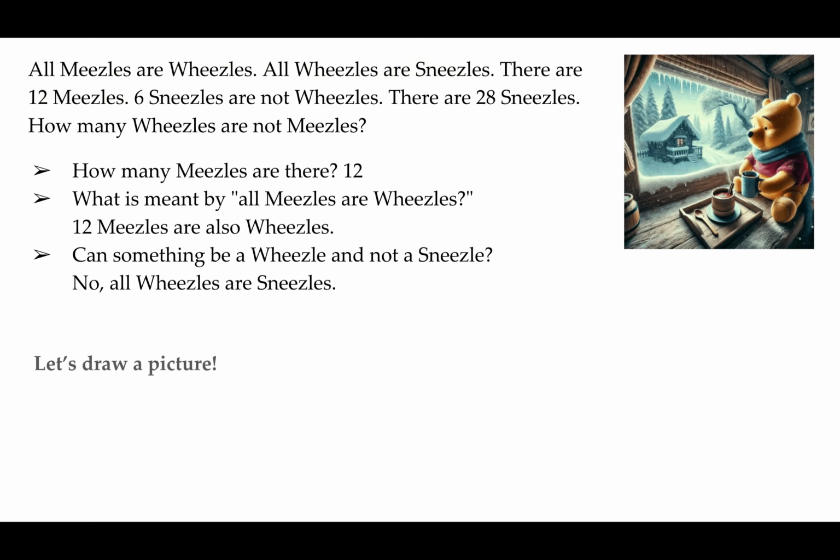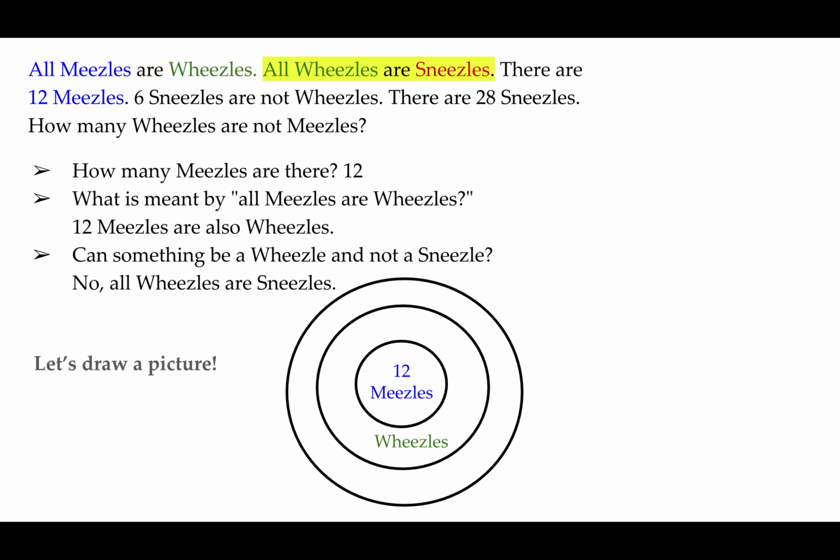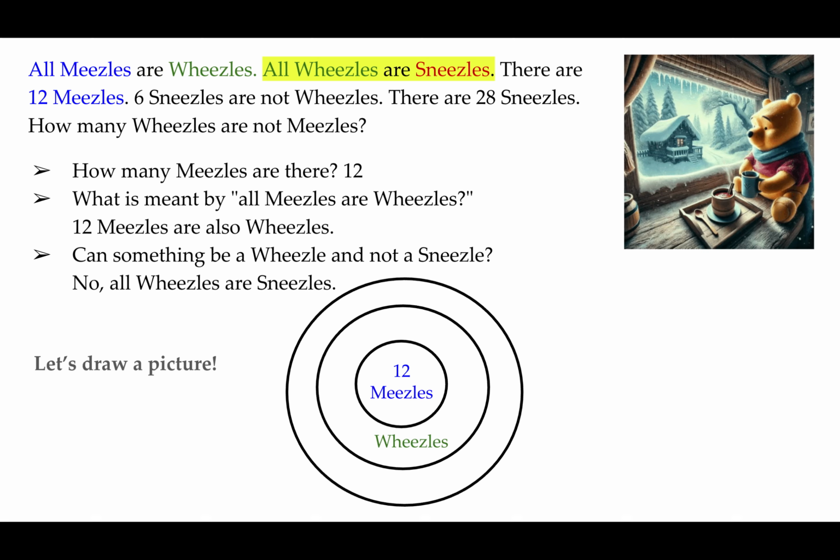Okay, so how about if we draw a picture to solve this? First of all, what do I know? I know that there are 12 measles. So I'm going to make that my center circle. And I'm going to use concentric circles for this picture. The next thing that I know is that all measles are weasels. So I can draw another circle that includes the measles, and those would be my weasels. And thirdly, I know that all weasels are sneezels. So the third concentric circle can be my sneezels.